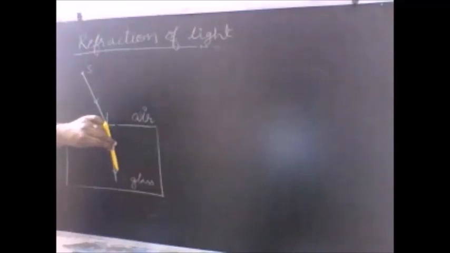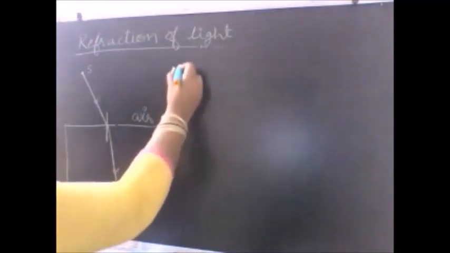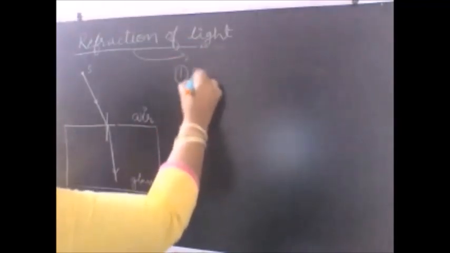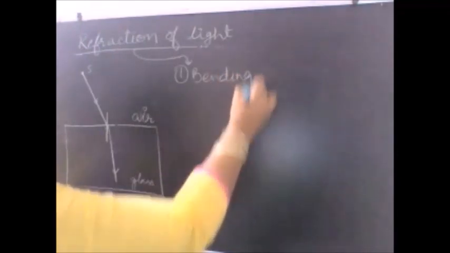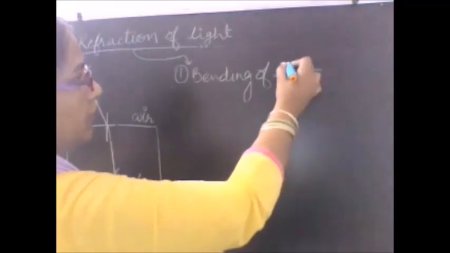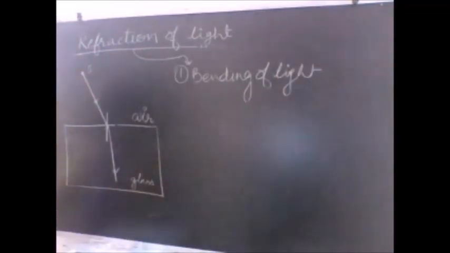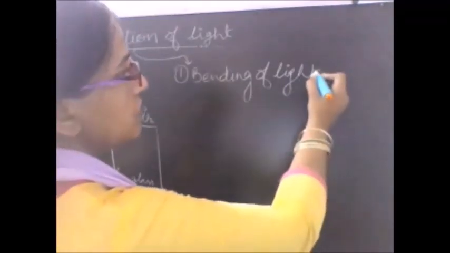So this bending, this deviation of light from its original path, when there is a change in the medium, is known as a refraction of the light. So one point we have just understood, that what is the refraction of the light? Refraction of the light is bending of the light. What are the requirements? When will the light bend? The light will bend whenever there is a change in the medium. So we can add to this: bending of light